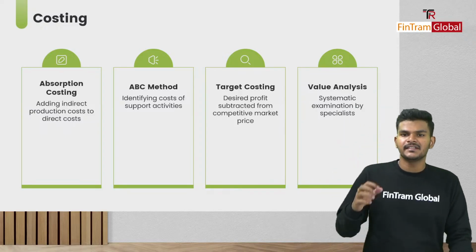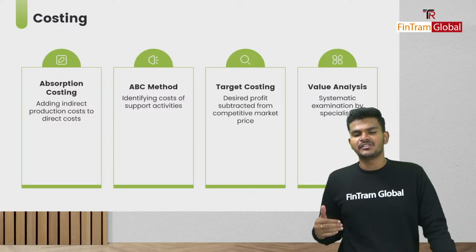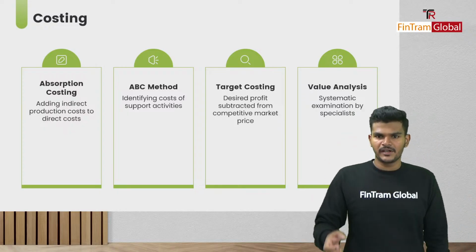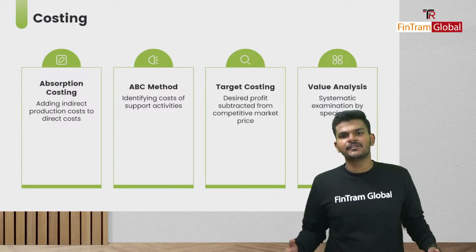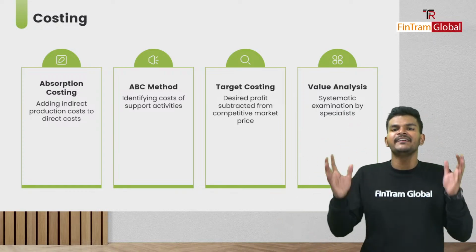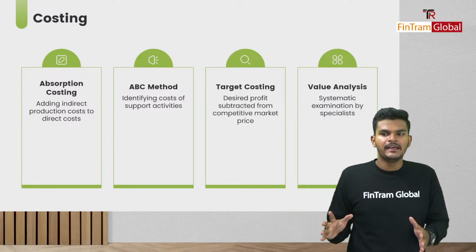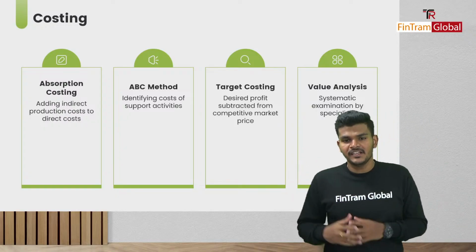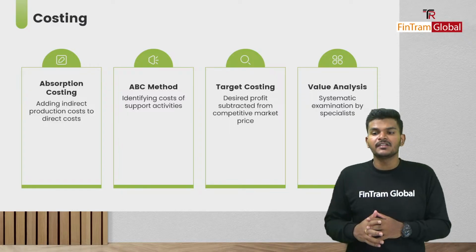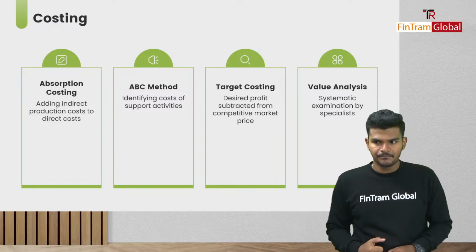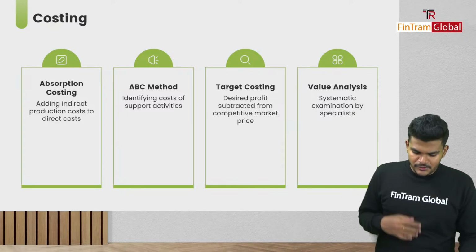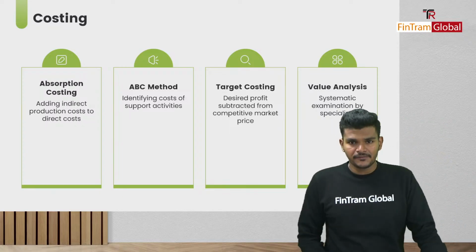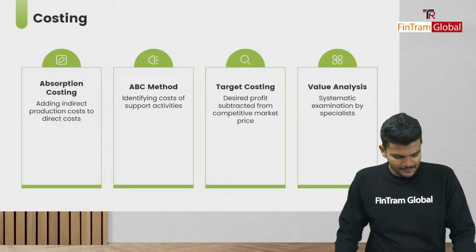So there are some indirect costs which are not directly attributable to each of my products. What I'm going to do is calculate the total overheads or total indirect costs that I have incurred, and then apportion it to each of my units or each of my products. This is what we do in absorption costing. Okay, folks?